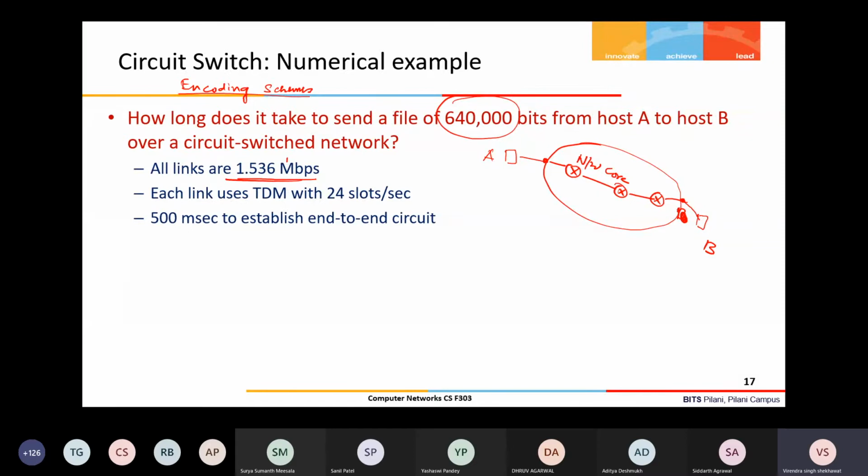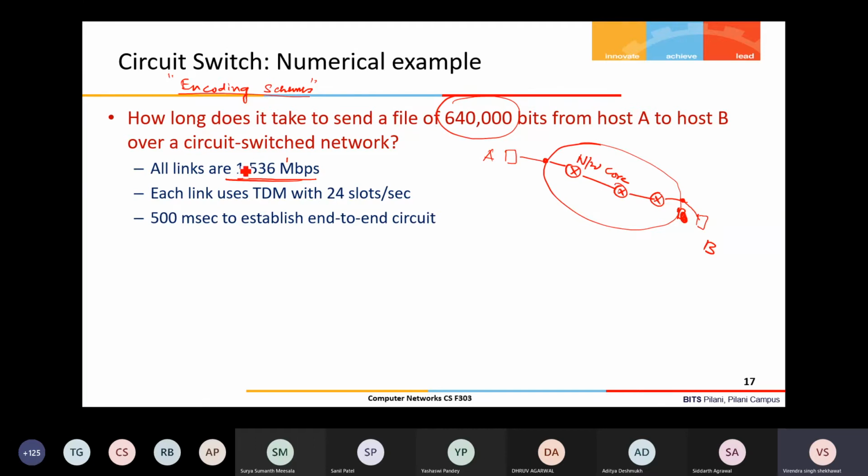So analog to digital conversion is required, and for that we use different data encoding schemes. That basically gives me the notion of going from megahertz to megabits per second or kilobits per second, whatever.